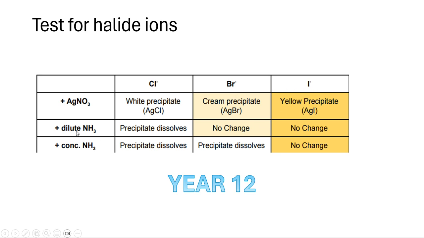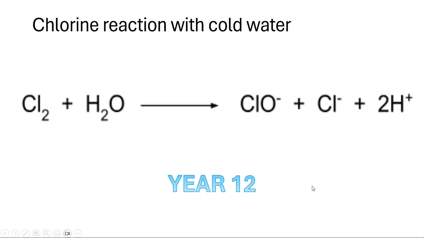You can also add dilute NH3, with which the chloride precipitate will dissolve. With Br there will be no change in the precipitate, and with AgI no change. If you add concentrated NH3, the bromide precipitate dissolves, and AgI shows no change.